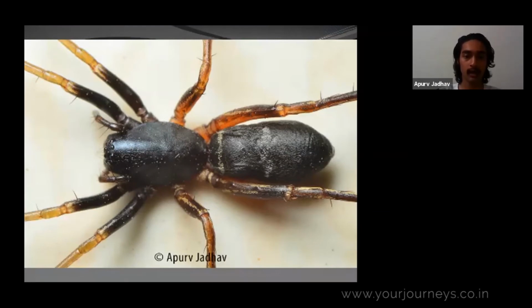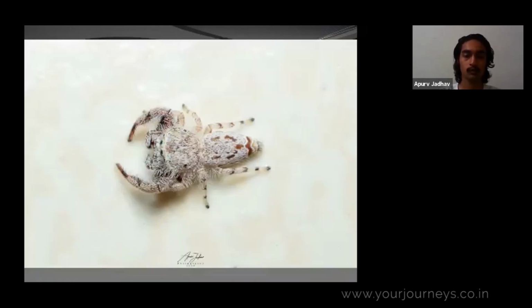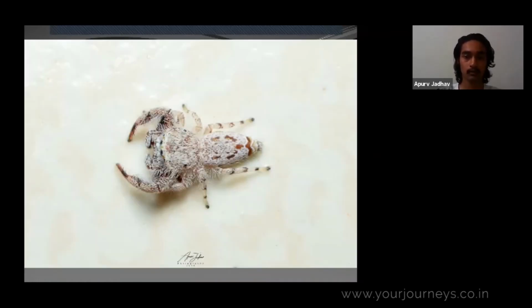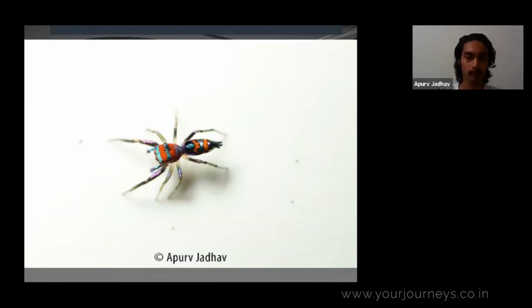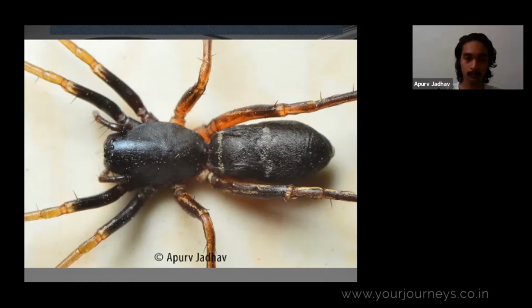These spiders are jumping spiders, and there are a few pointers that you can use. First of all, they keep on jumping, and secondly, their front eyes, which are in between, are quite big compared to the other eyes. You can see easily that their two eyes are big. So if you see those two big eyes, you can roughly say that it's a jumping spider. These ones have small eyes, different body parts, different body shapes and all.